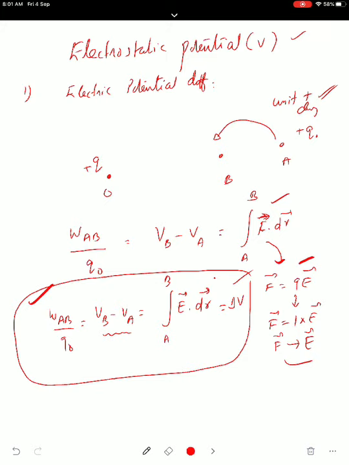Potential difference between any 2 points in the field is defined as the amount of work done in bringing a unit charge from one point to another point without any acceleration. This work is done against the electrostatic force.